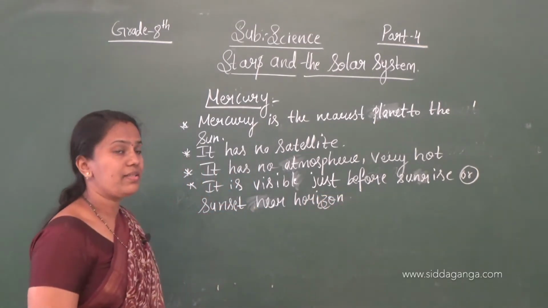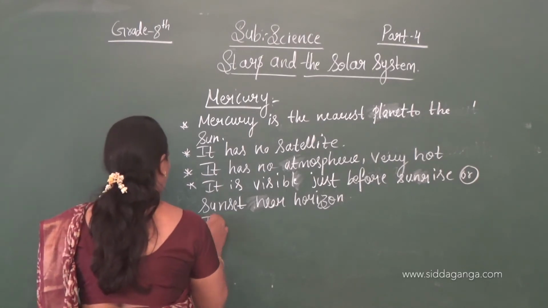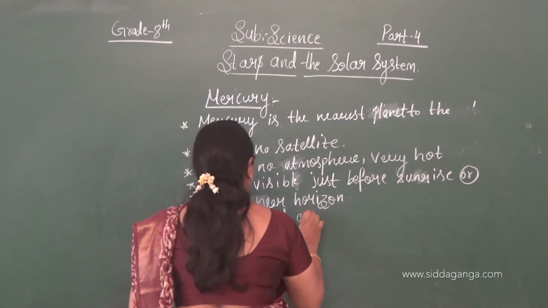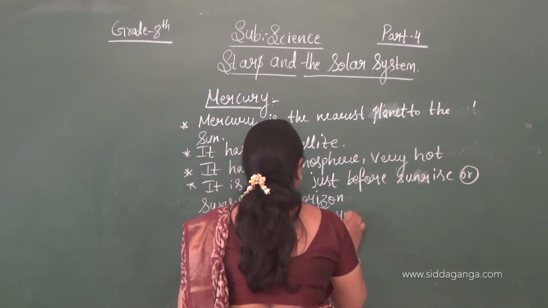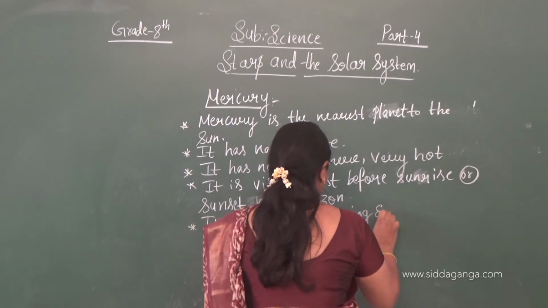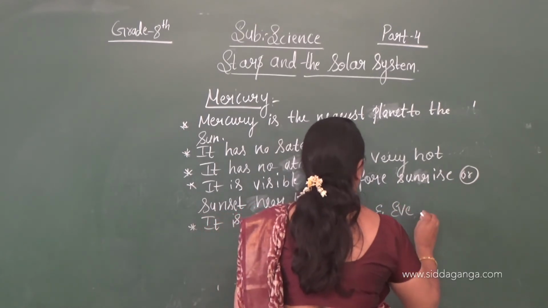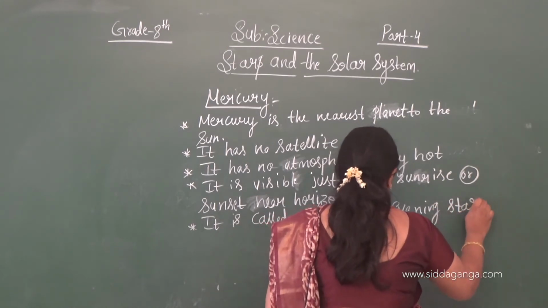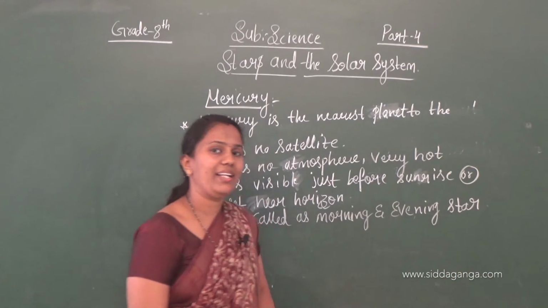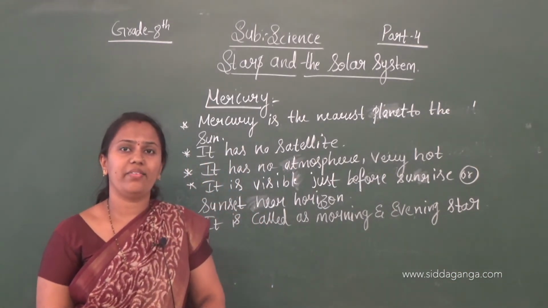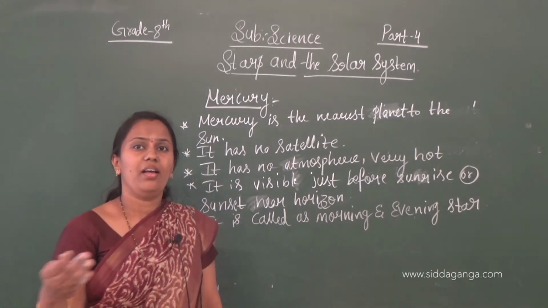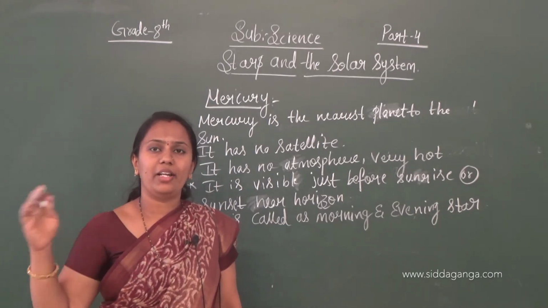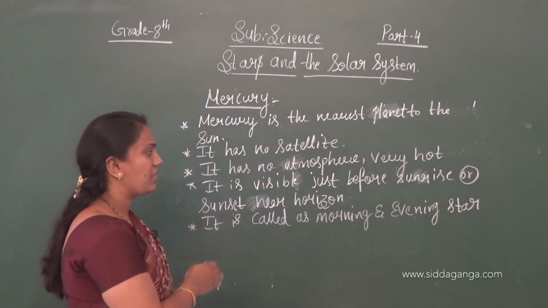Okay, so it is also known as the morning and evening star. It can be seen only in places where there is no disturbance, meaning no obstruction of trees and buildings. So only at a time when there is no such disturbance does it become visible.